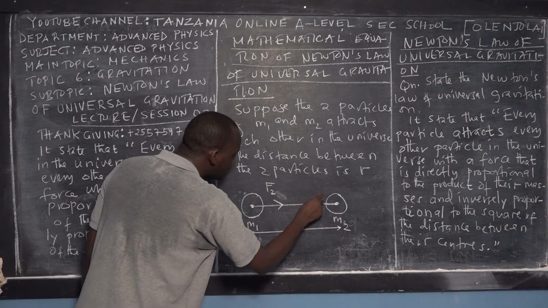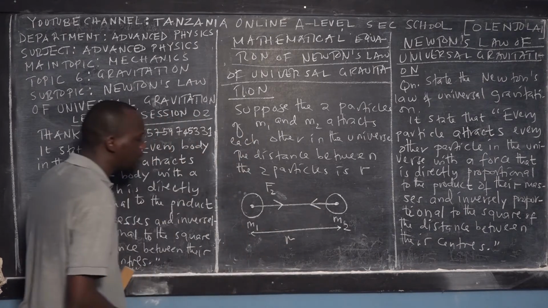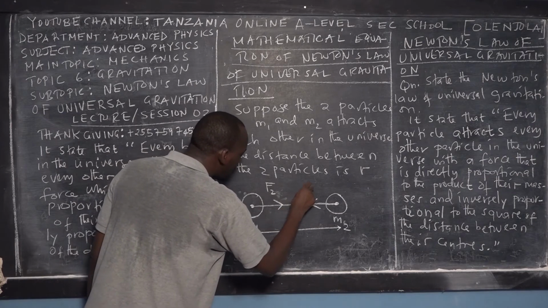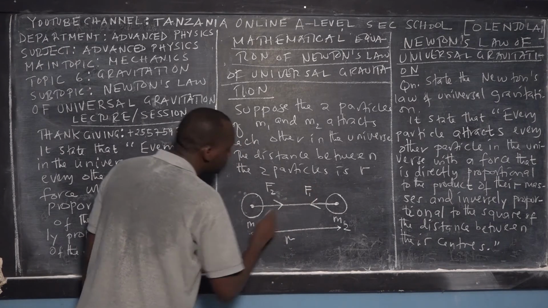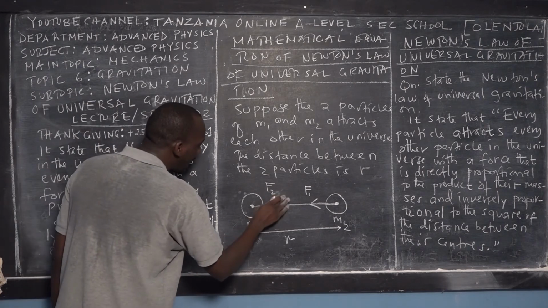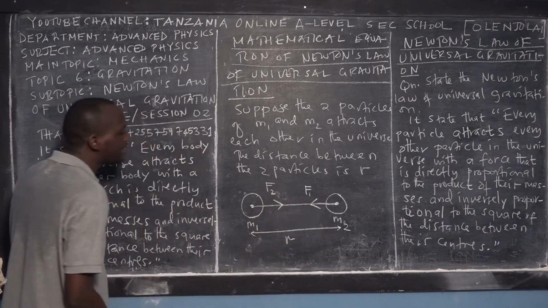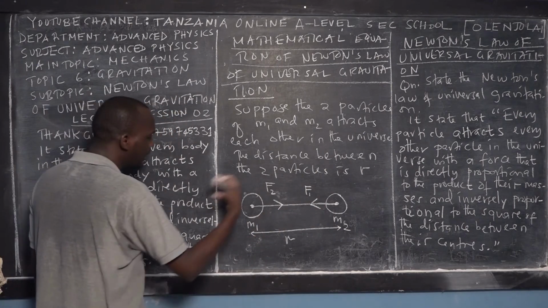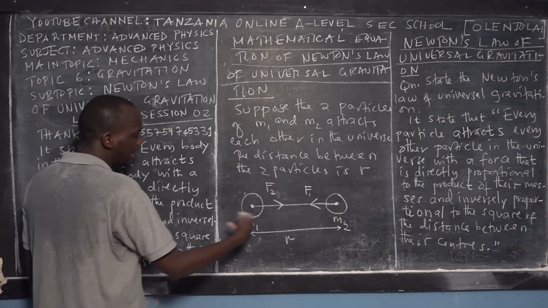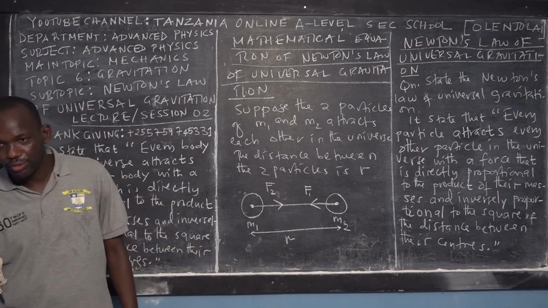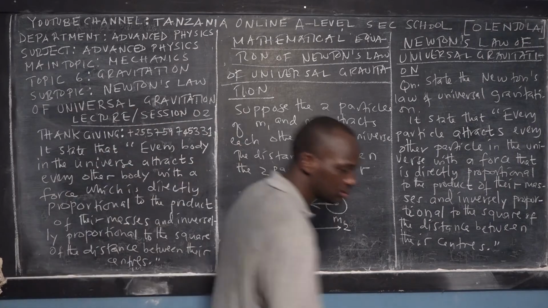Again, mass 2 is being attracted by mass 1 in the opposite direction, and we label this F1. This is the distance. We will discuss later what happens to these forces in opposite directions, but I would like to establish the mathematical equation of Newton's law of gravitation.